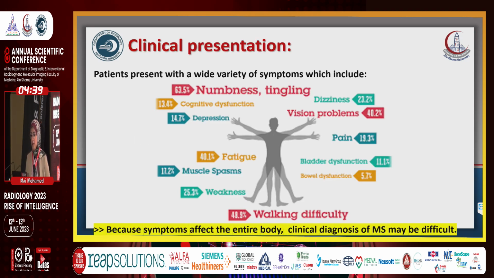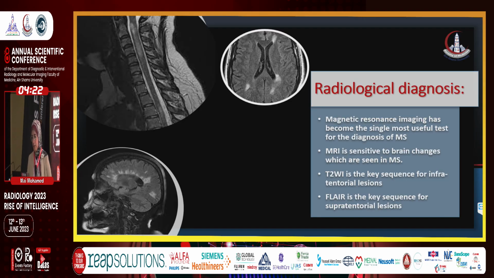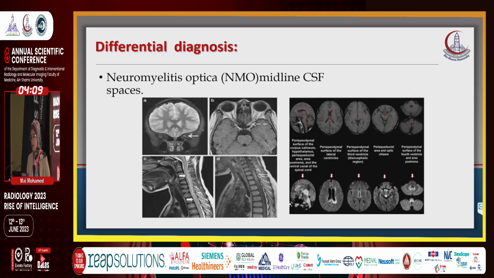We have a variable clinical presentation, including tingling, numbness, pain, and walking difficulty. This makes the diagnosis of MS difficult. We have the McDonald criteria for diagnosis of MS: dissemination in space and dissemination in time. MRI has become the single most useful test for diagnosis of MS. The T2 sequence is a key sequence for infratentorial lesions. FLAIR is a key sequence for supratentorial lesions.